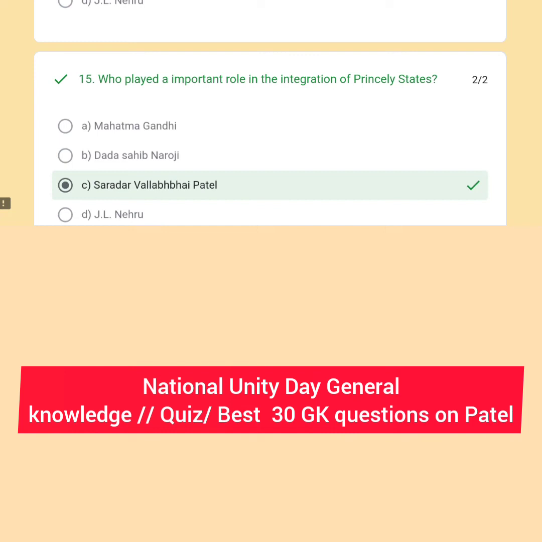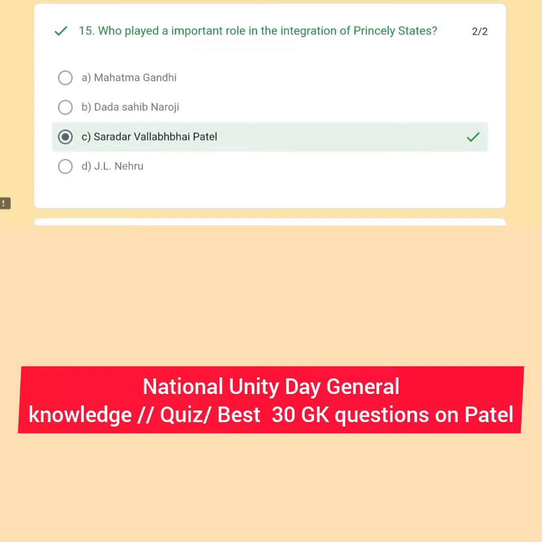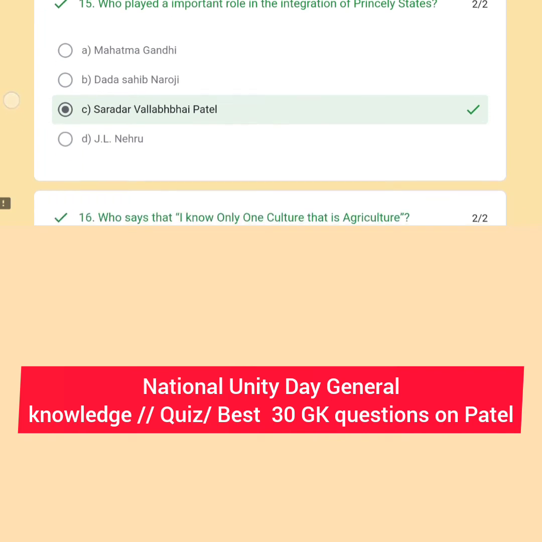More than 565 princely states were integrated by Sardar Vallabhbhai Patel, so he is known as the Bismarck of India. He played a very vital role in the unification of all the princely states in India. That's why we celebrate Unity Day on the birthday of Sardar Vallabhbhai Patel.